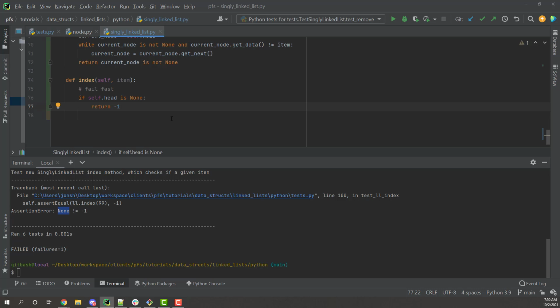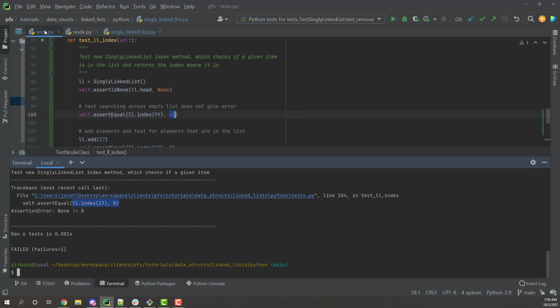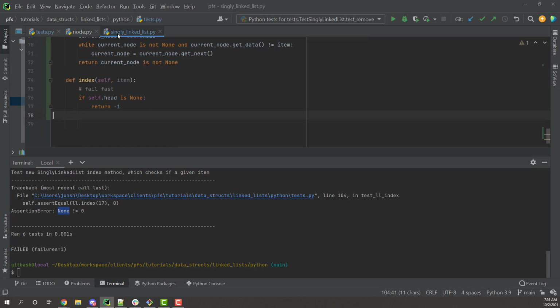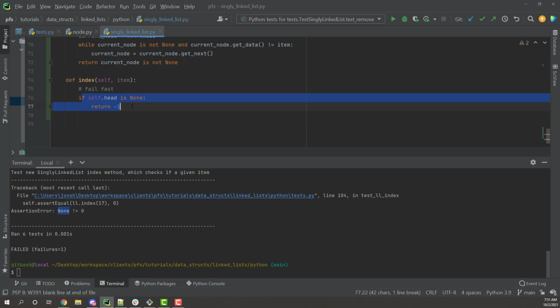If the head is none, let's just straight up return -1. Now this test case is going to pass. The next test case fails, which is this one right here. ll.add, we're going to add 17 to our list, and then we're going to say it should be at index 0, and I'm getting none. The reason I'm getting none from my function is because if self.head is none, we're going to return -1.